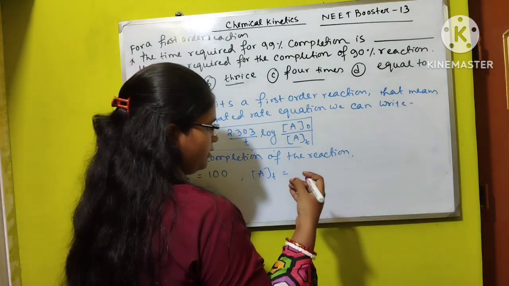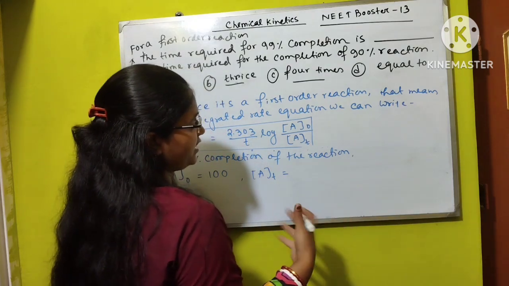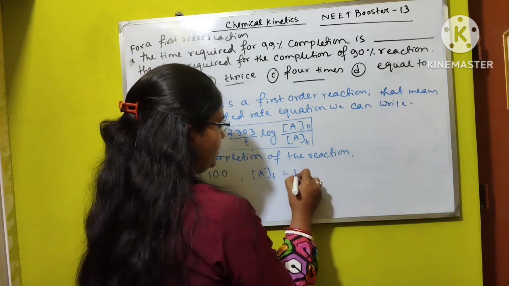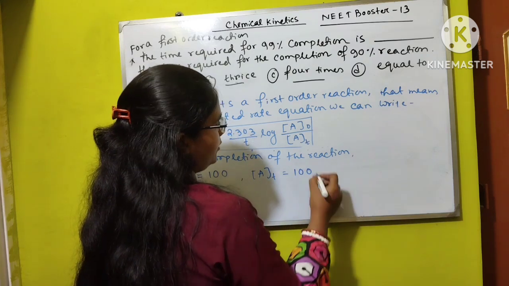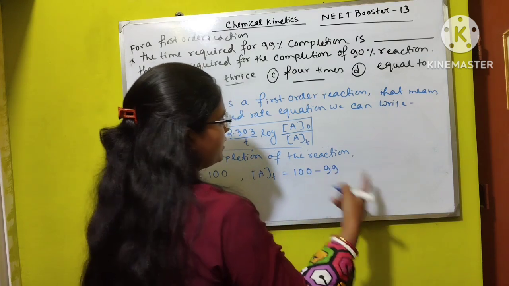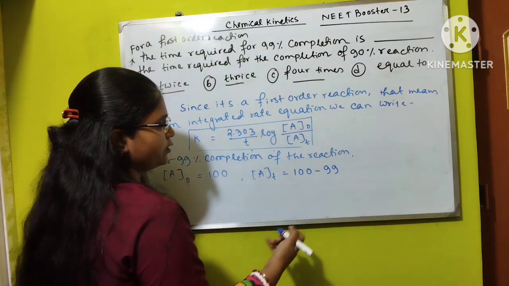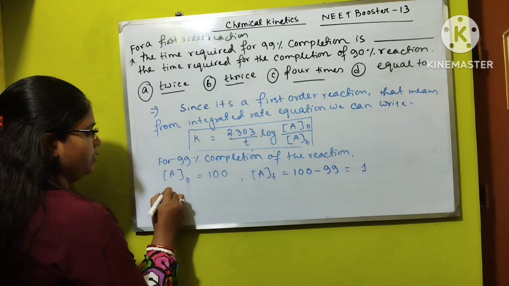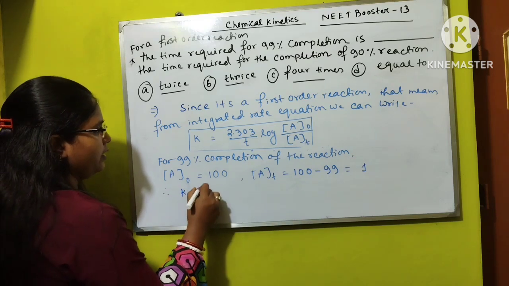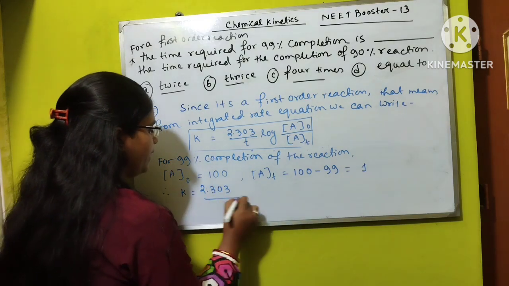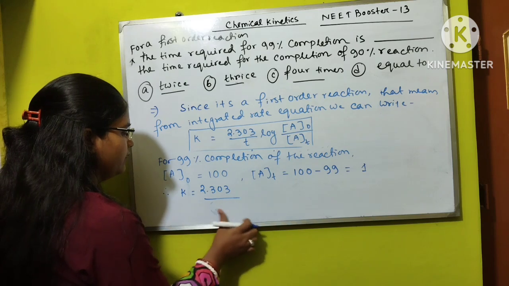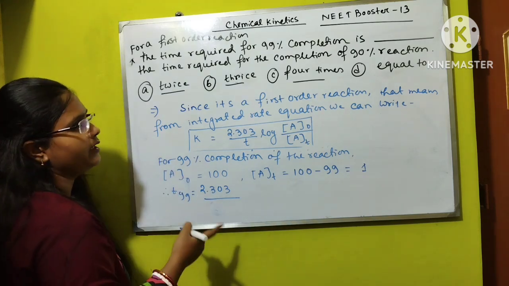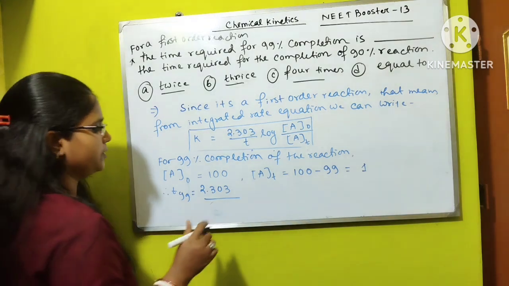So after 99% completion the residual concentration will be equal to 1%. So k equal to 2.303 by t, here t is t99, the time that the reaction is getting completed to 99%.